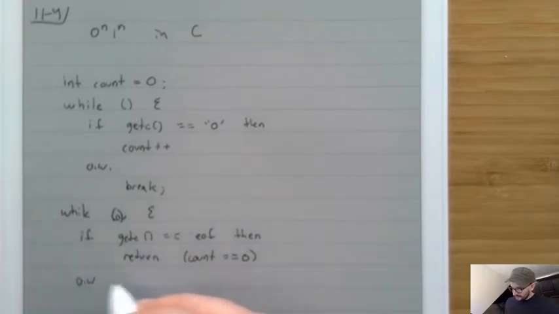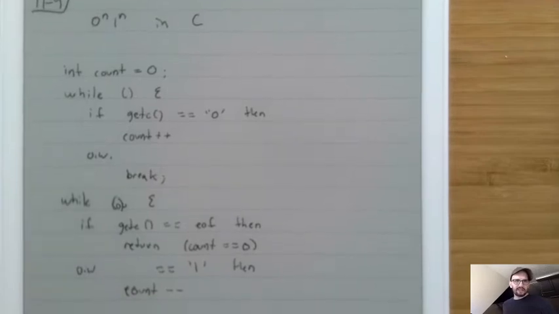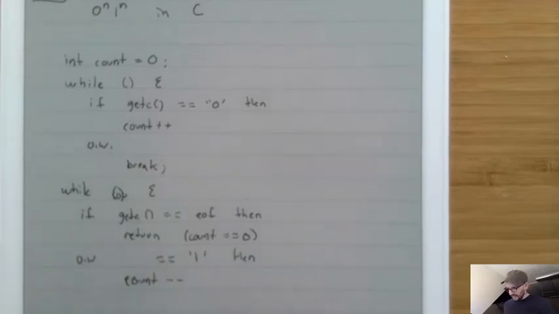Otherwise, we'll compare it not with EOF, but with 1. And then we'll do count minus minus. And if it's not that, then we'll say otherwise return false.